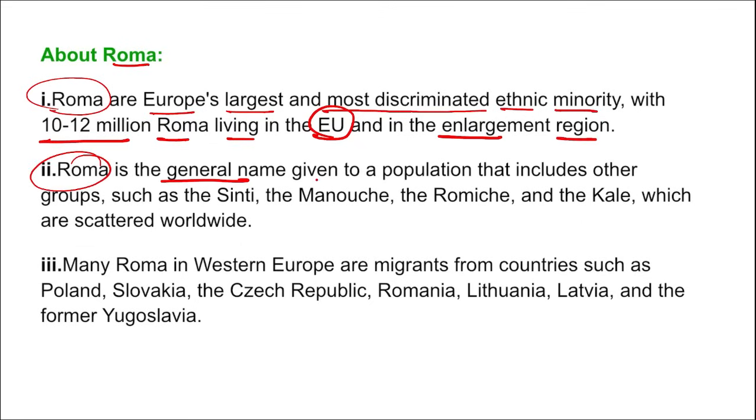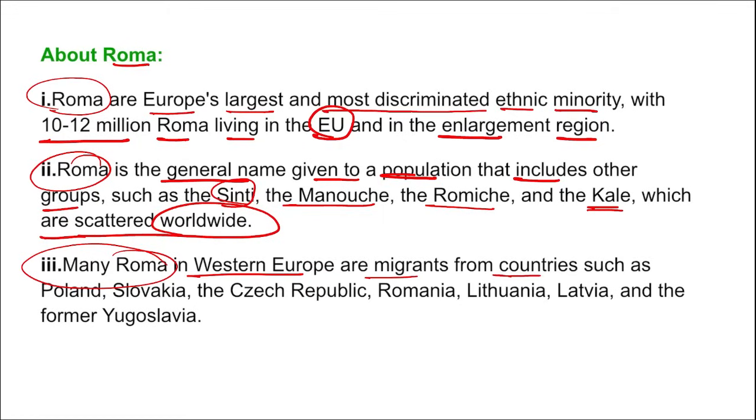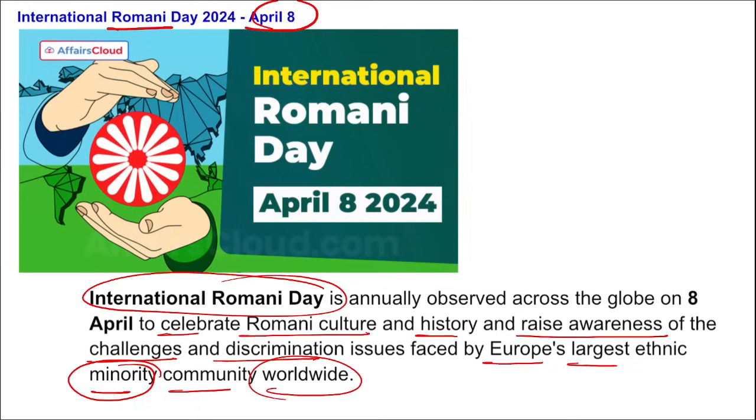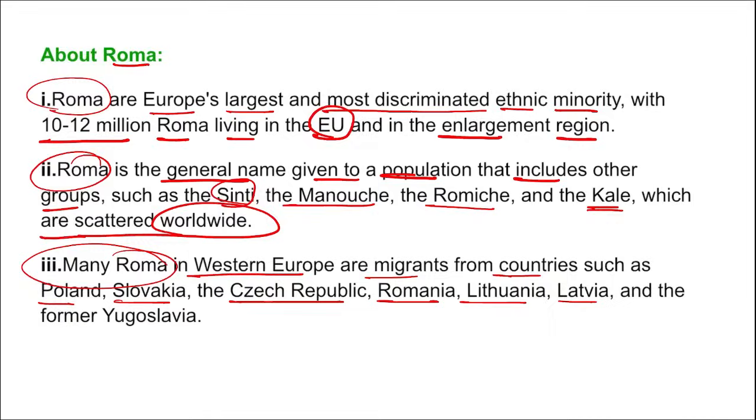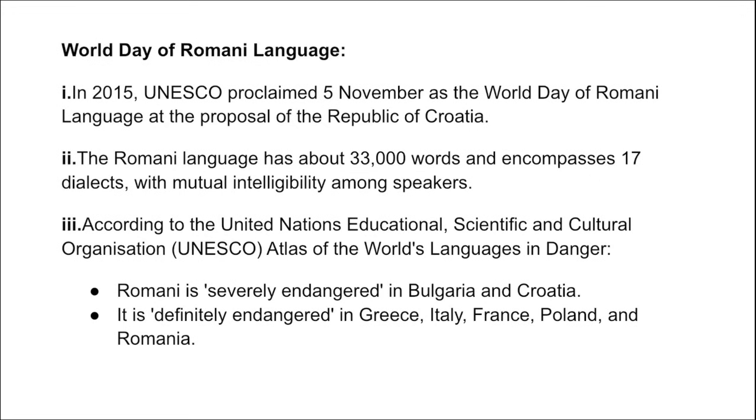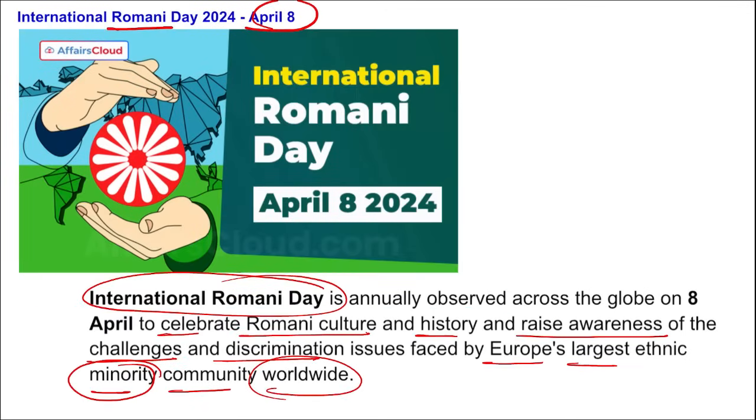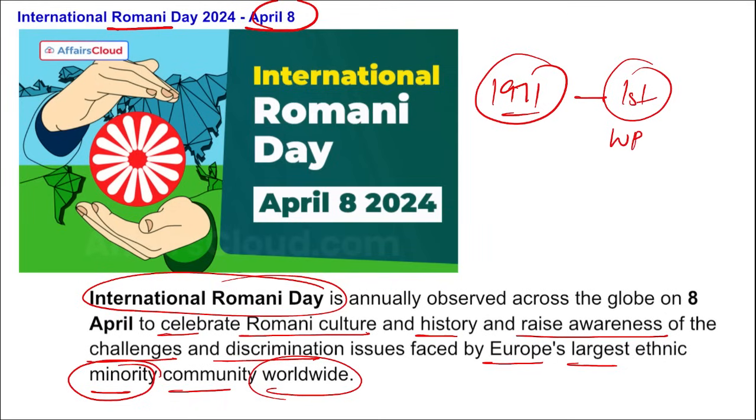Roma is the general name given to the population that includes other groups such as Sinti, the Manush, the Romanichal, and Kale, which are scattered worldwide. Many Roma in Western Europe are migrants from countries such as Poland, Slovakia, Czech Republic, Romania, Lithuania, Latvia, and former Yugoslavia. Correct? So coming back, International Romani Day is observed on 8th of April. Then the question asked here is, when was it first observed? Remember, on 8th of April in 1971, the first World Romani Congress was held.